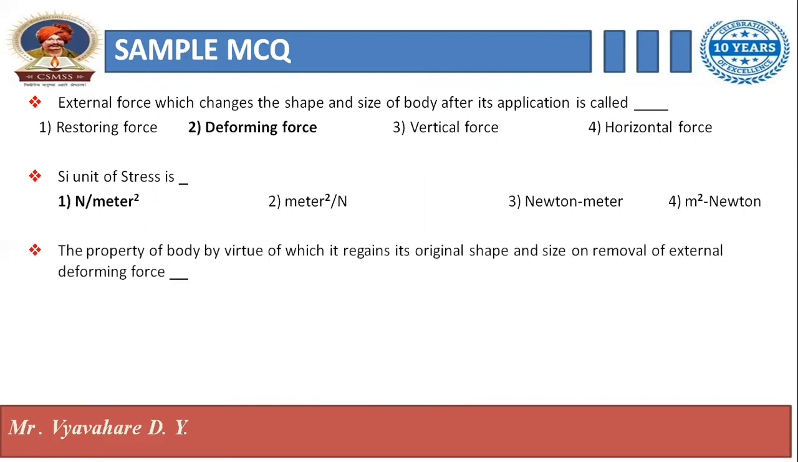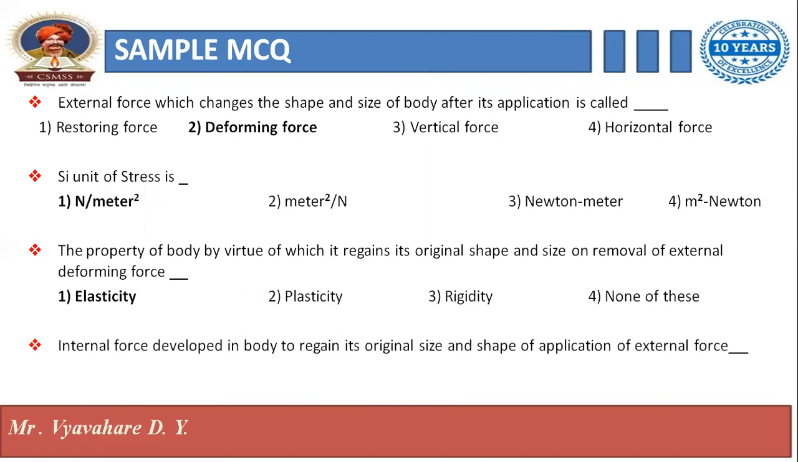Third, the property of a body by virtue of which it regains its original shape and size on removal of external deforming force is called elasticity. That is the property of the body. The last one: the internal force developed in the body to regain its original size and shape after application of external force. The options are restoring force, deforming force, vertical force, horizontal force. The answer is restoring force.